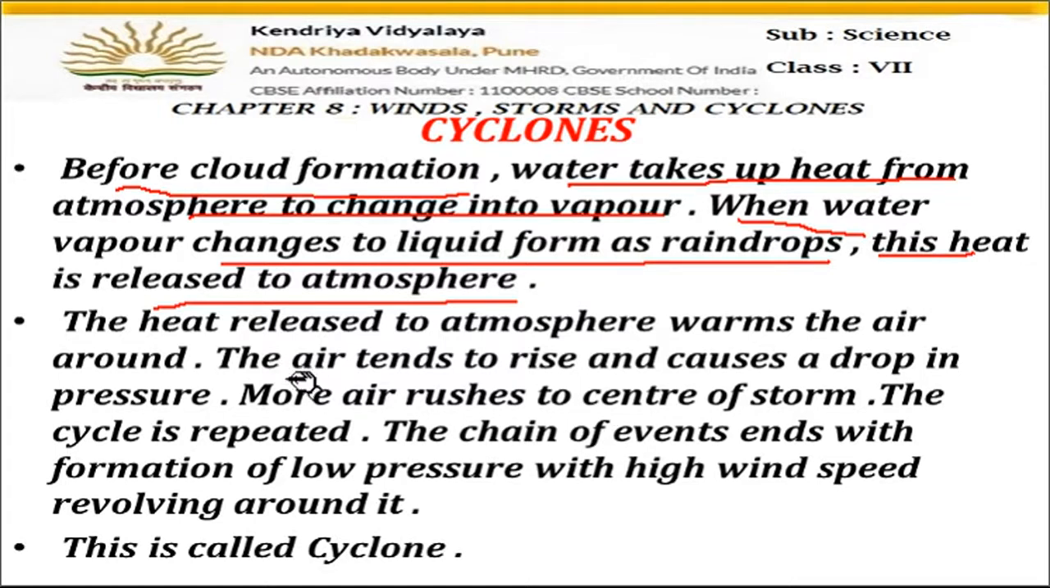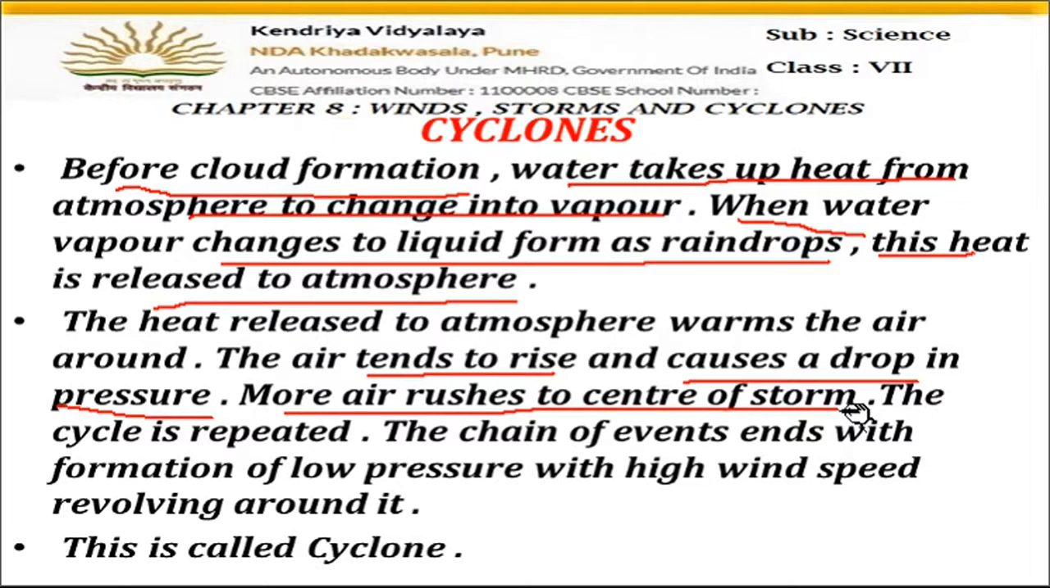So the air tends to rise, then more air will become hot, and they will tend to rise up, and they cause a drop in the pressure. So we have discussed that there will be a low pressure area on the surface of the oceans. So more air rushes to the center of the storm, so the surrounding cold air will start rushing towards the center, and this process will go on.